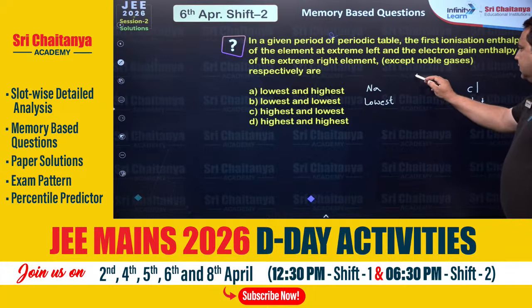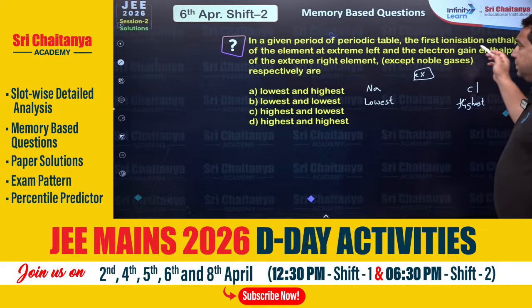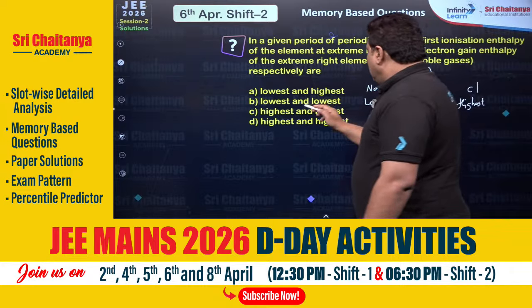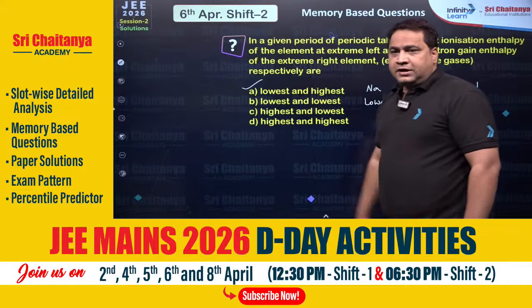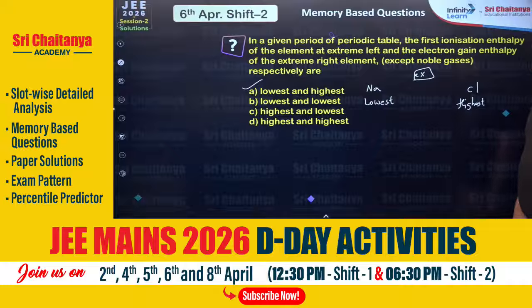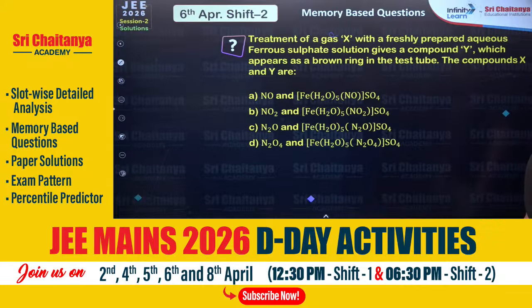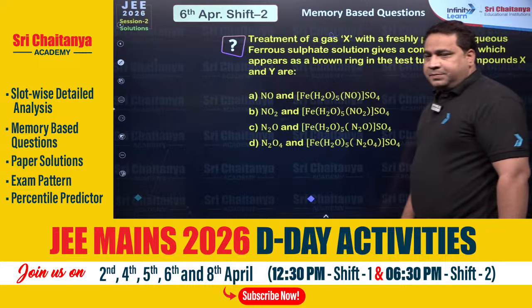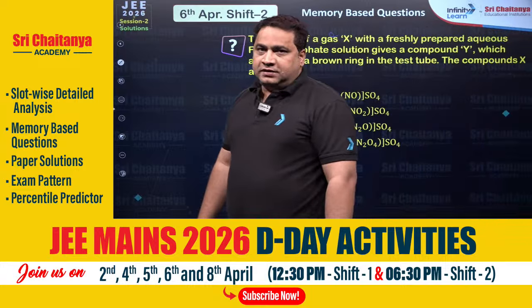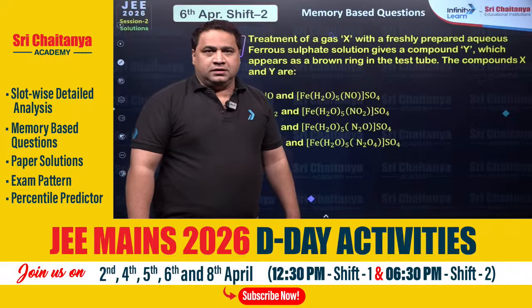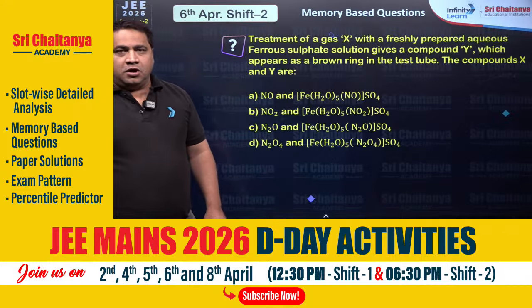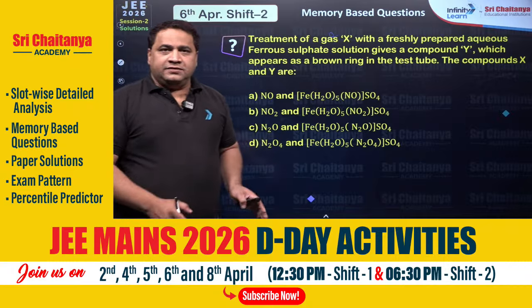So here I have taken the example. Hence, the first ionization enthalpy of the element at extreme left will be lowest and the electron gain enthalpy highest. Clear, dear students? Right? Next one. Treatment of a gas X with freshly prepared solution of ferrous sulfate gives a brown ring. Okay, then the complex structure or the gas and the complex is.